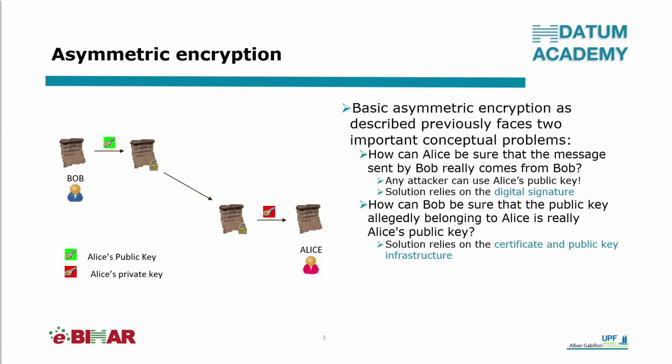Similarly, in another video, I presented asymmetric encryption. And I mentioned that one conceptual problem of asymmetric encryption is how can Bob be sure that the public key he is using for encrypting the message to Alice is actually Alice's public key.